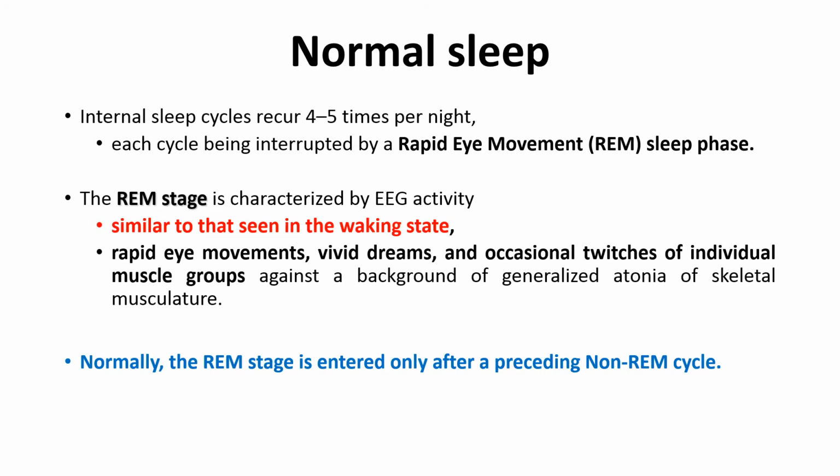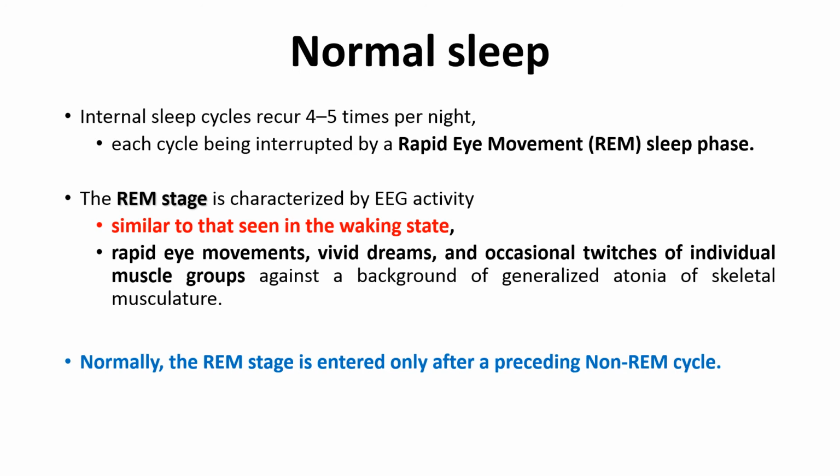NREM. In NREM, we have further stages: stage 1, 2, 3, 4, and then the patient goes into rapid eye movement sleep. This sleep cycle actually reoccurs 4 to 5 times per night.